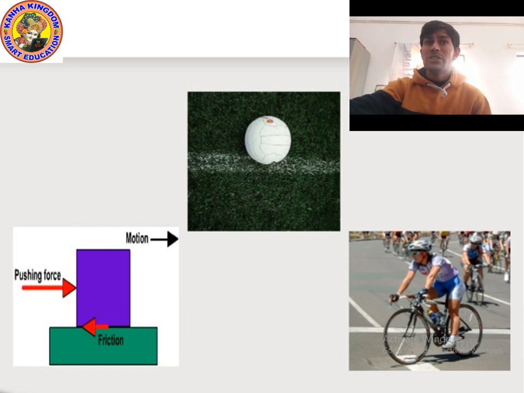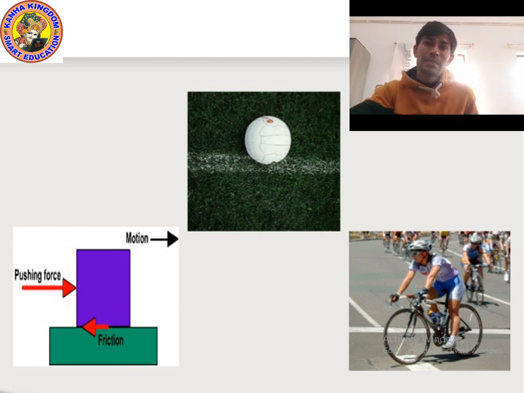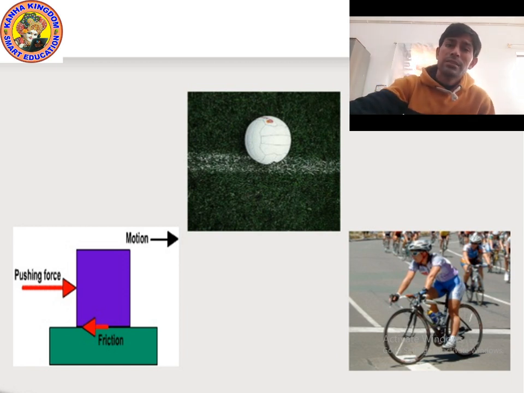It means friction depends upon a few things. Suppose you are riding the bicycle and you stop applying the pedal, then what will happen? Definitely the bicycle will gradually slow down and it will stop.